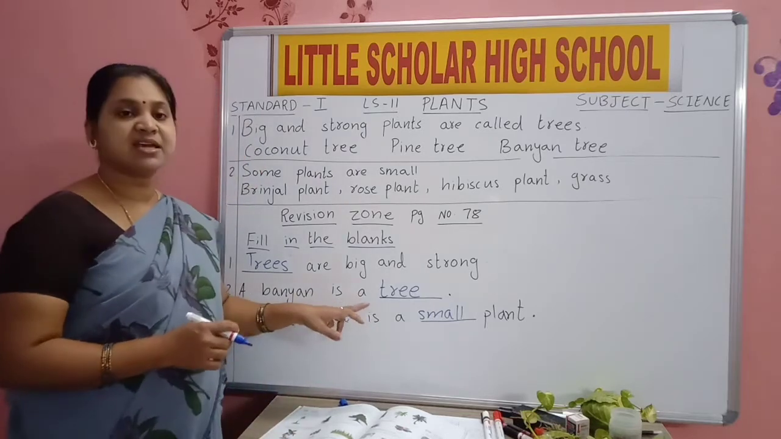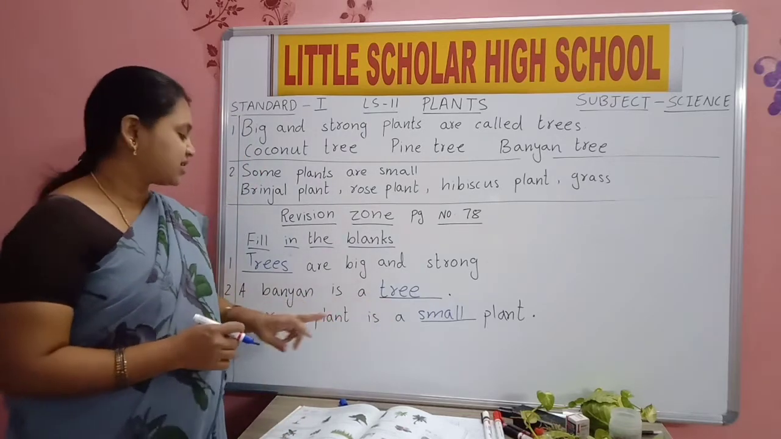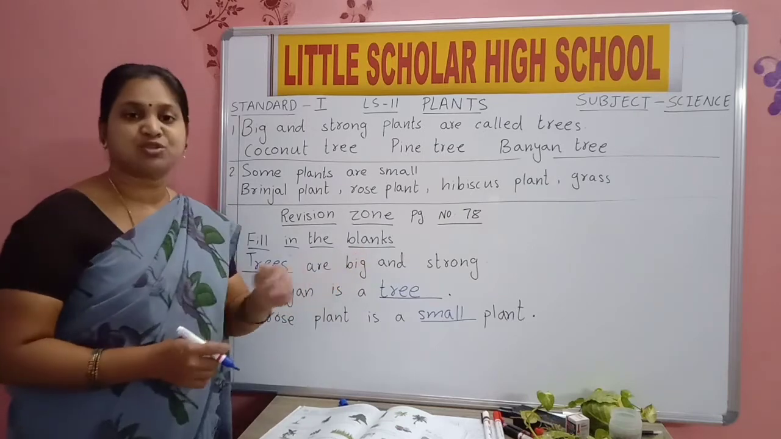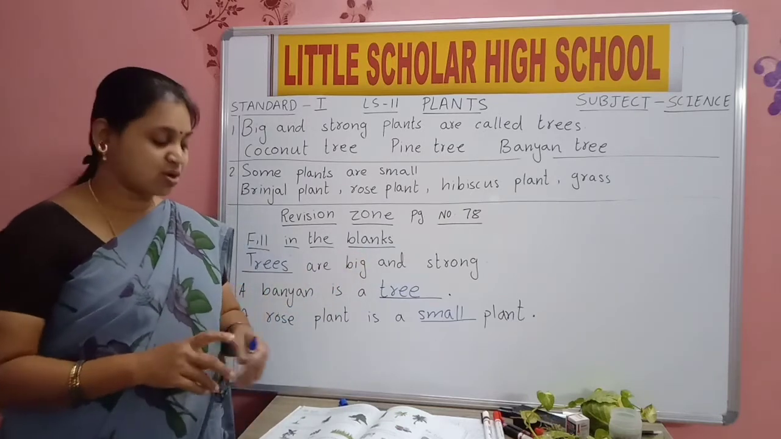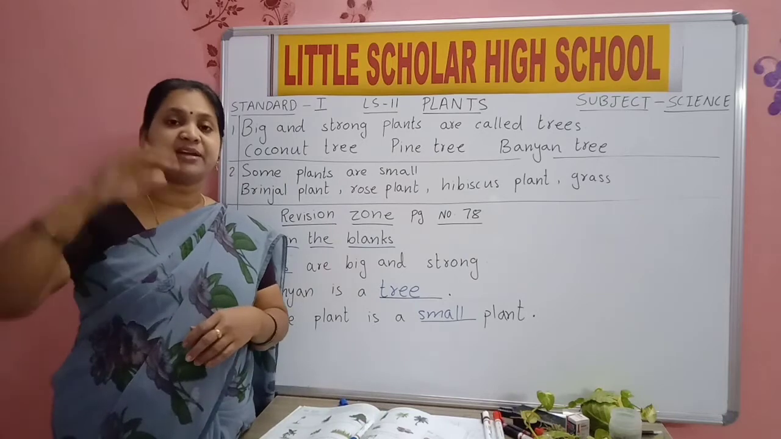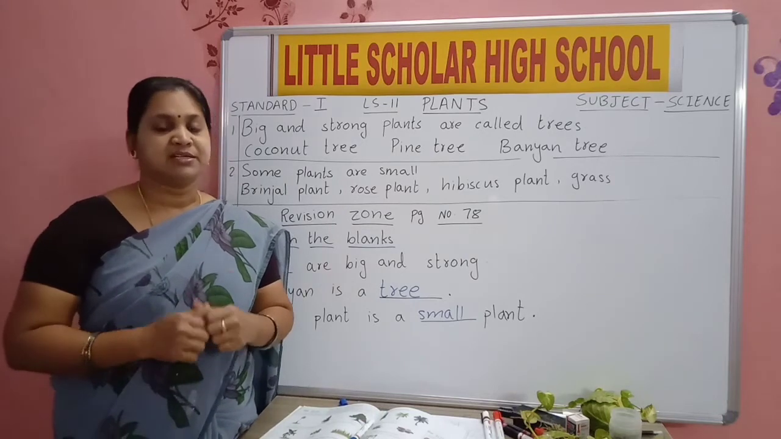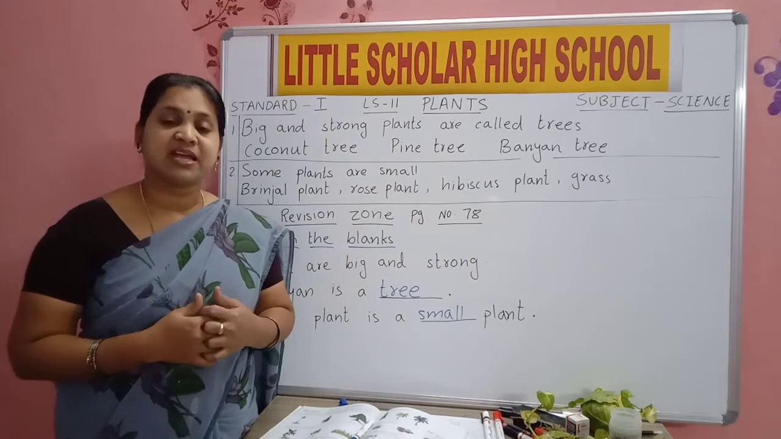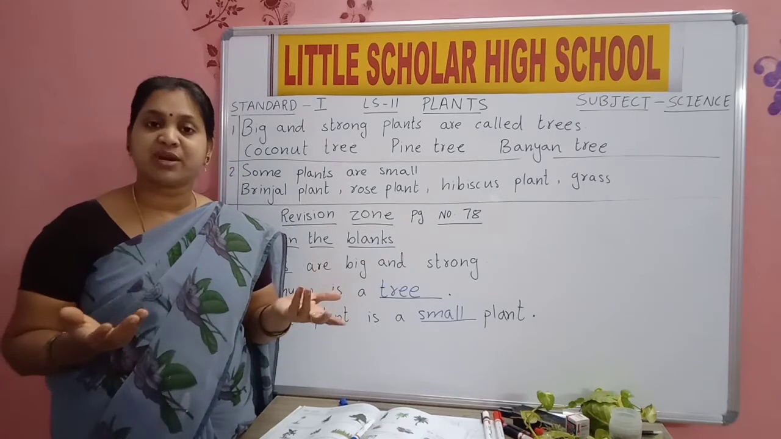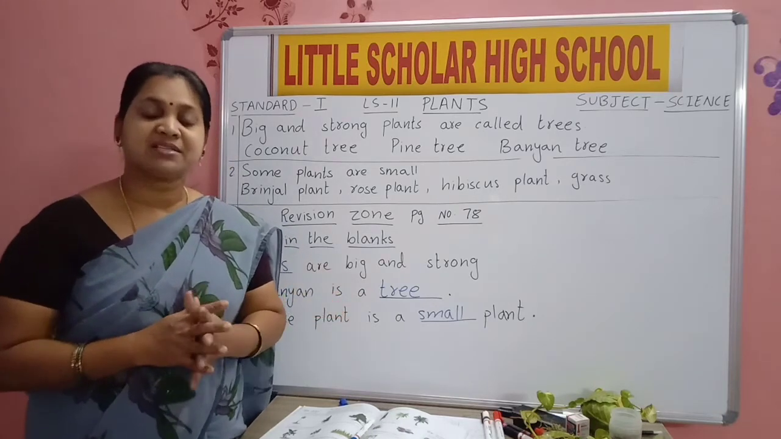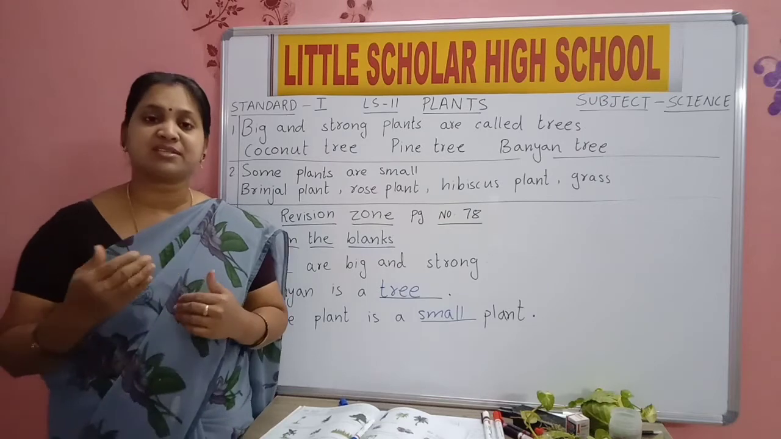A banyan is a tree. Trees are big and strong. The plants which are big and strong are known as trees. And some plants, they need support to grow. They are known as climbers.